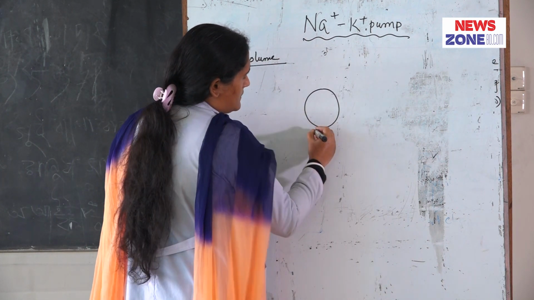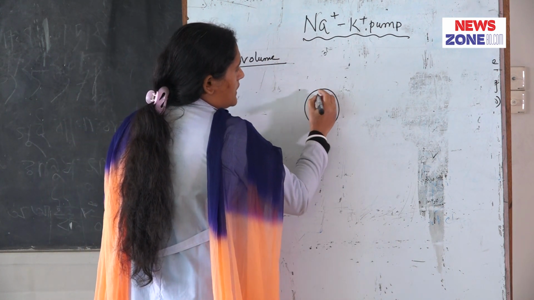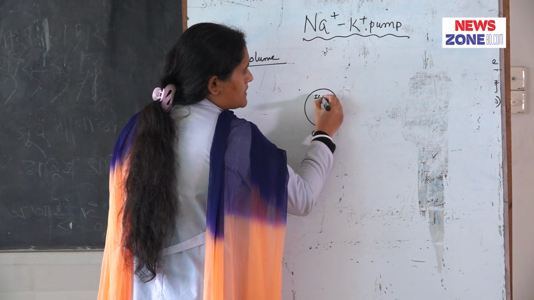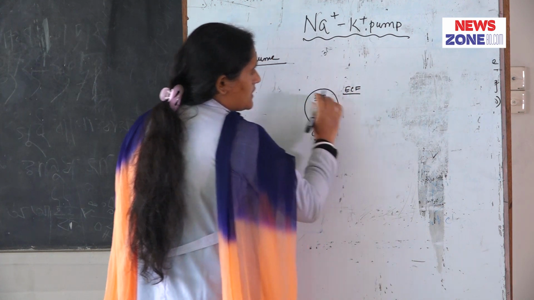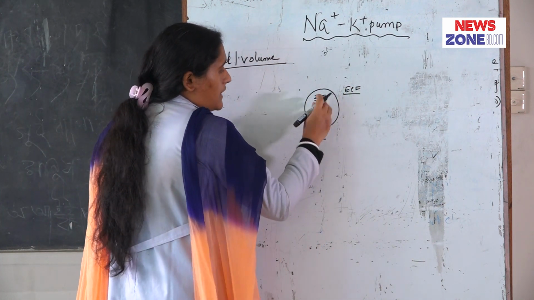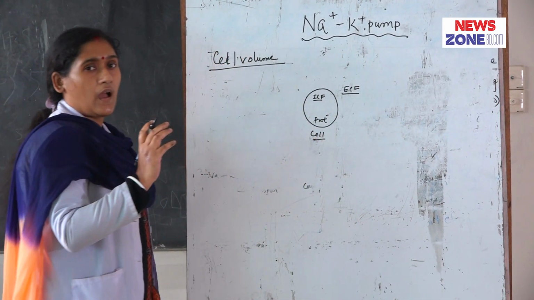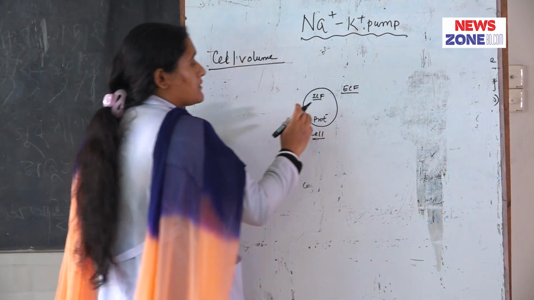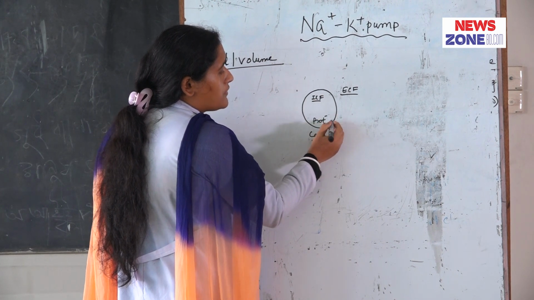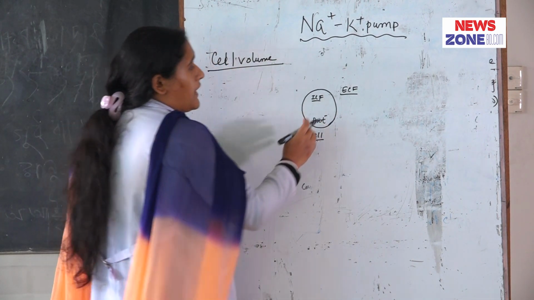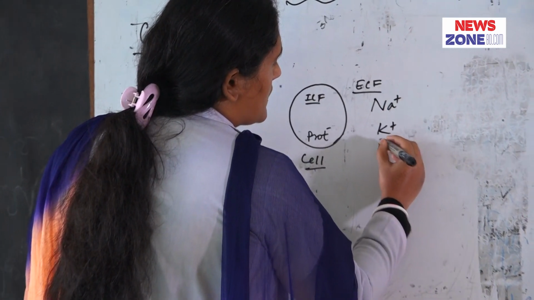This is the cell, and this is the inside of the cell. There is intracellular fluid inside, and outside of the cell there is extracellular fluid. Inside of the cell there are proteins and different ions that are non-diffusible and negatively charged, and they cannot diffuse through the cell membrane. In the extracellular fluid there are different cations.